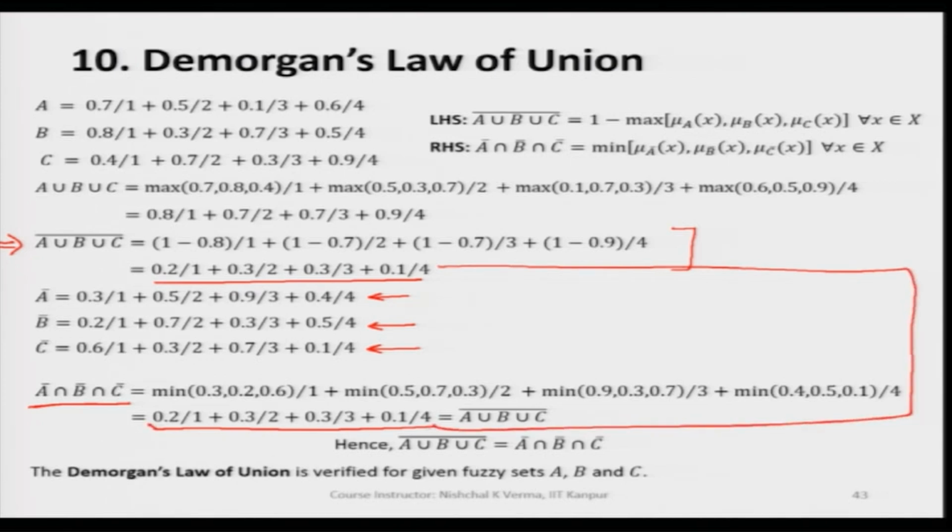So, this fuzzy set is same as the fuzzy set which we have got out of the complement of A union B union C. So, this way we can say that the De Morgan's law of union for discrete fuzzy sets A, B and C is holding good.